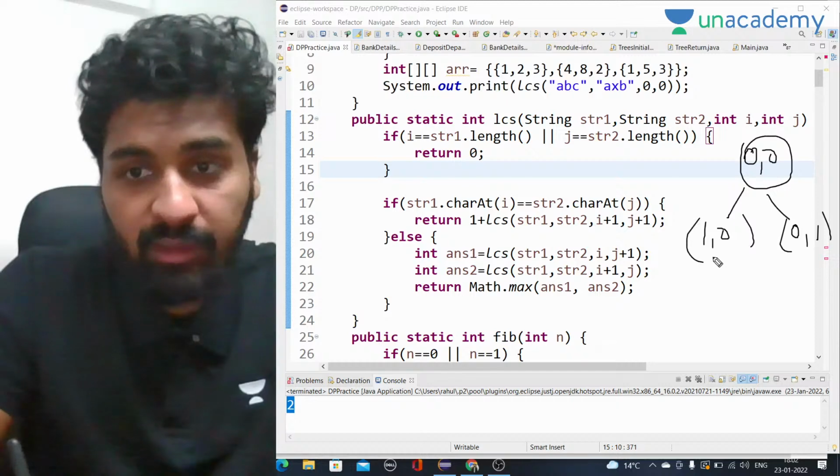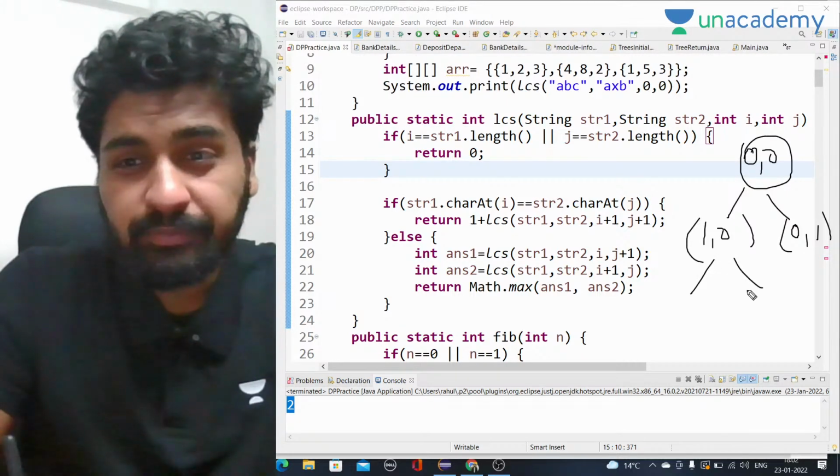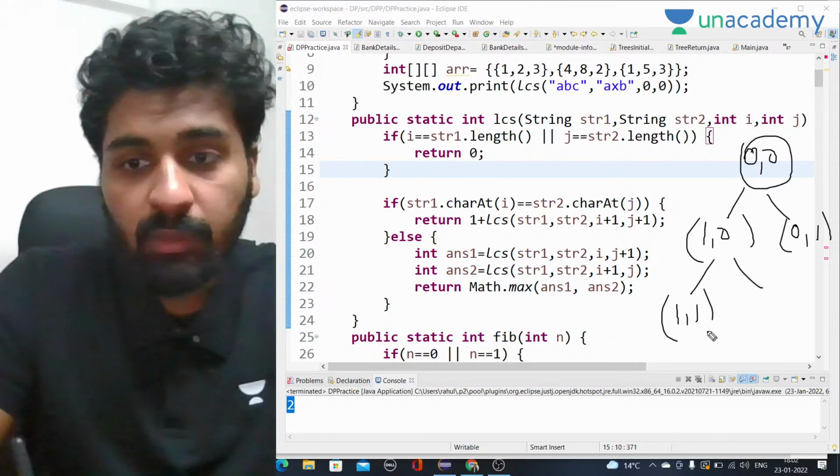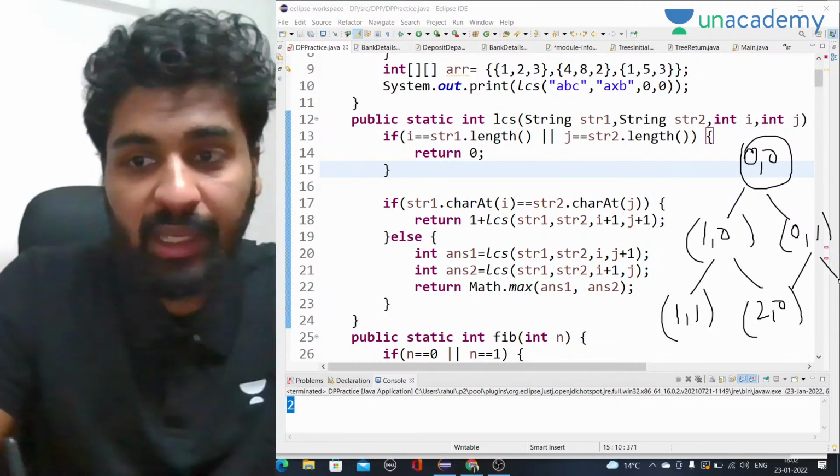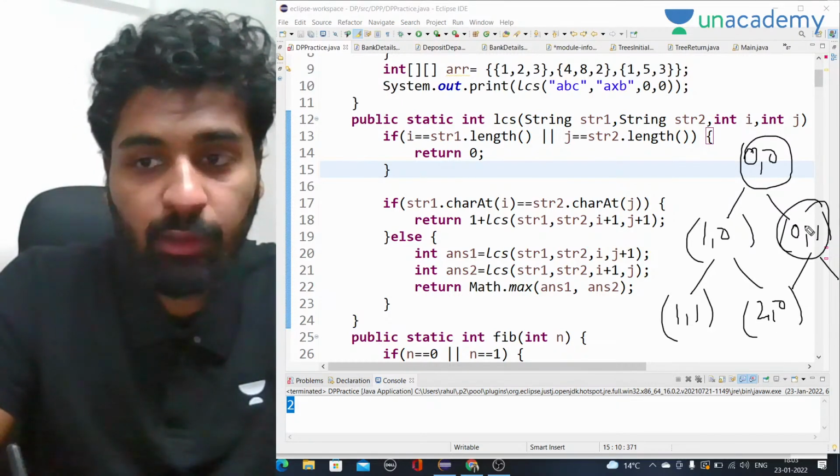Now again, it can call for 1 1, or it calls for 2 0, and this can actually reach 2 0 as well.